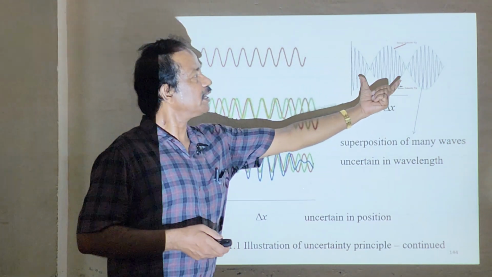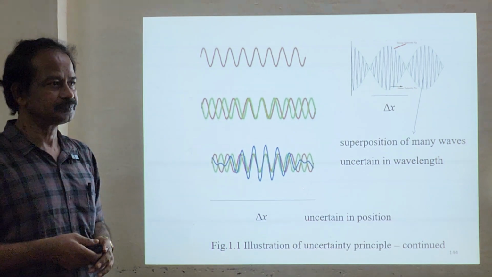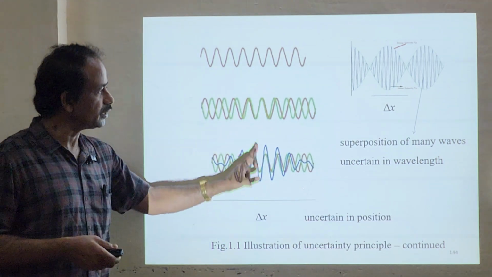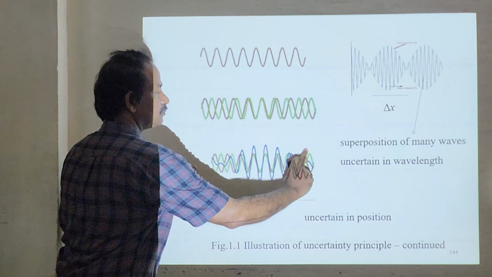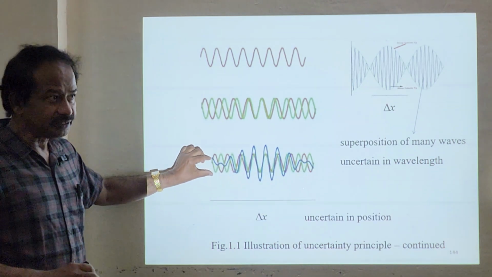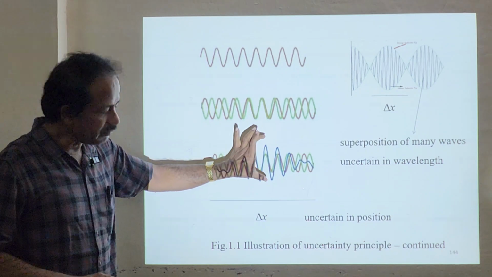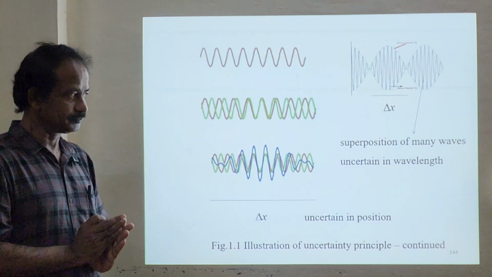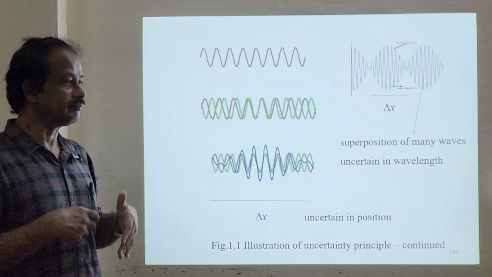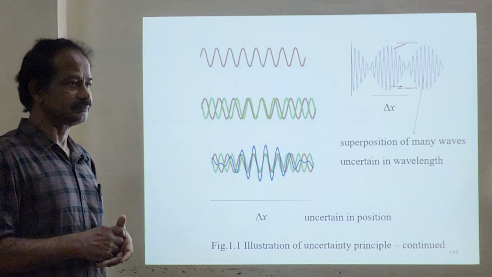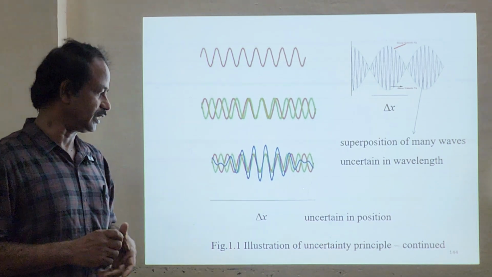So for one wave packet, the spread is nothing but your del x. This is the resultant wave given by the superposition. This is the wave packet. We have destructive interference on both sides and constructive interference at the center. It is a superposition of many waves. So uncertainty in wavelength gives uncertainty in position. This is del x.